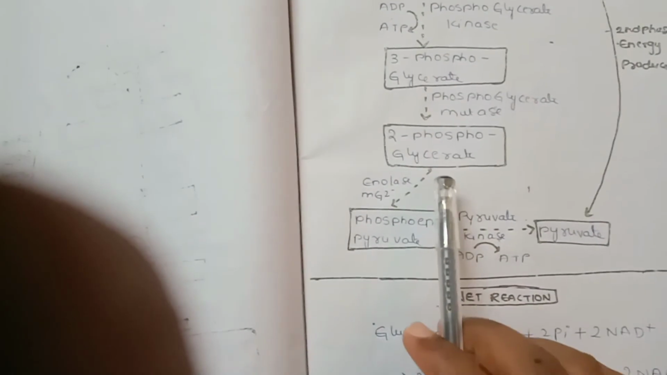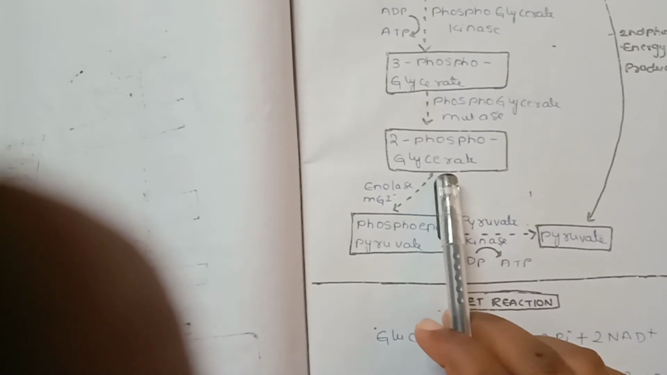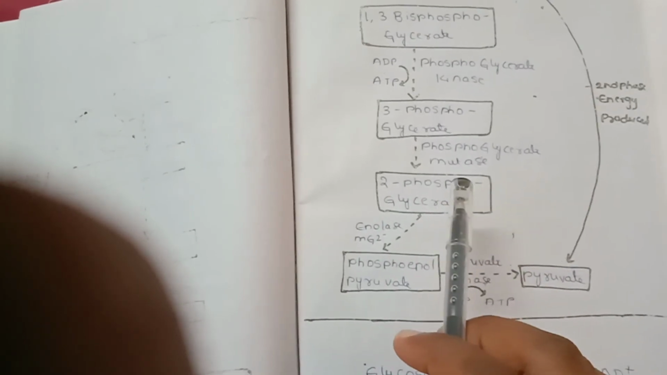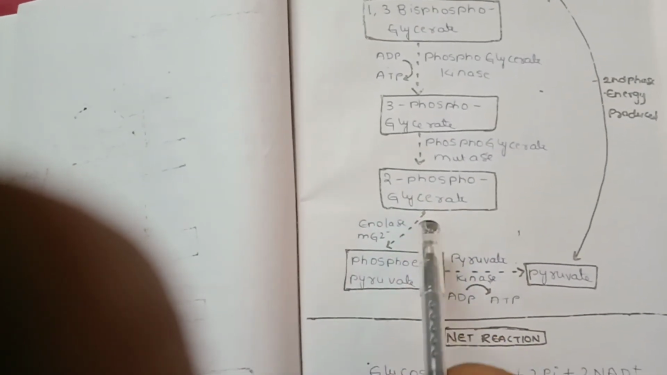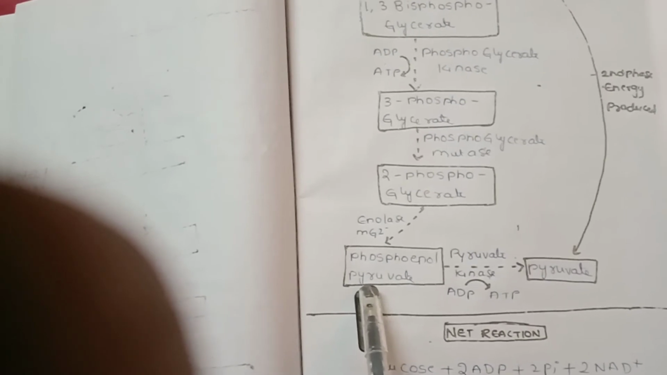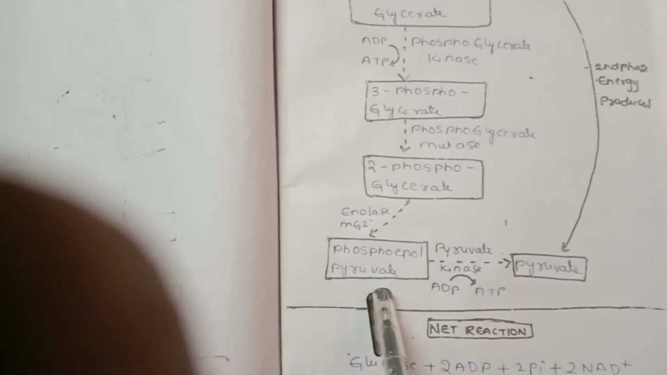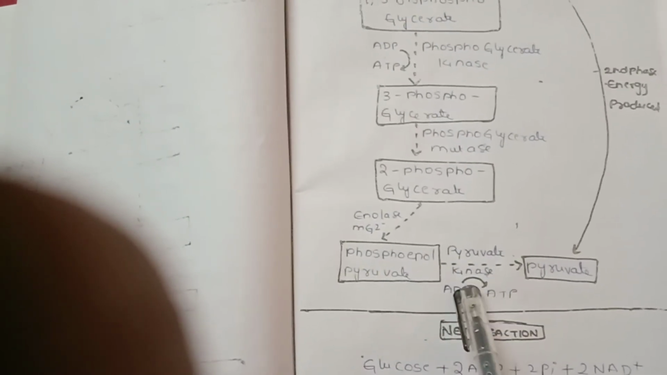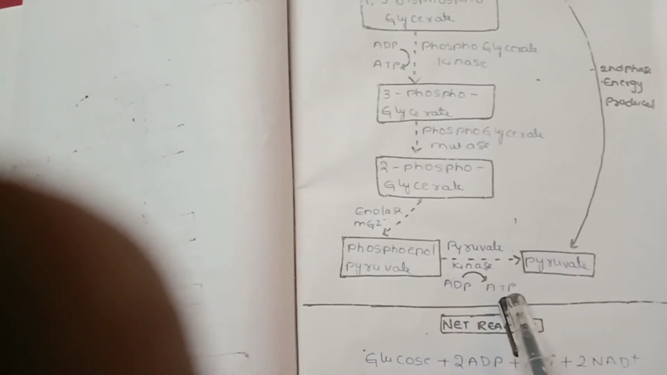3-phosphoglycerate is converted into 2-phosphoglycerate by the enzyme phosphoglycerate mutase. The 2-phosphoglycerate is converted into phosphoenolpyruvate by the enzyme enolase, and the ion Mg2+, magnesium, is utilized. The phosphoenolpyruvate is converted into pyruvate by the enzyme pyruvate kinase, and ADP is converted into ATP.